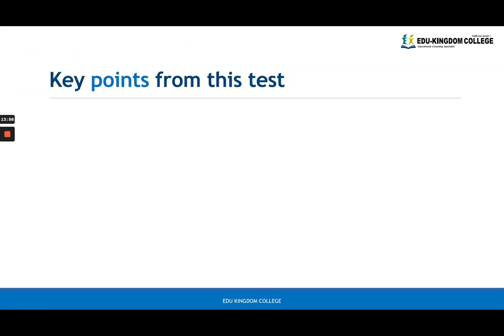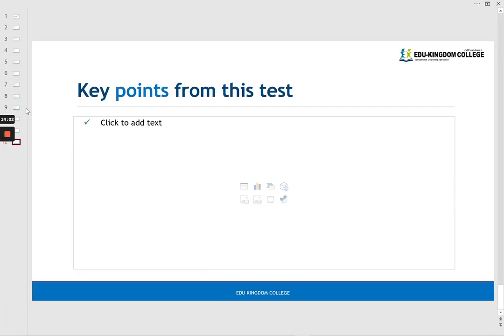We're going to look at some key points of this test. So some key points include, let's talk about patterns. Always start from the macro patterns.